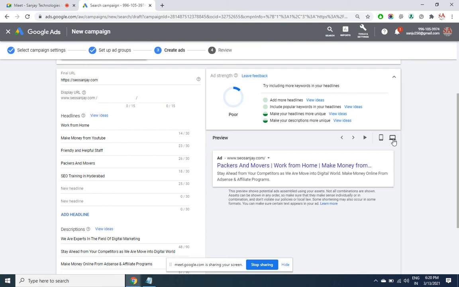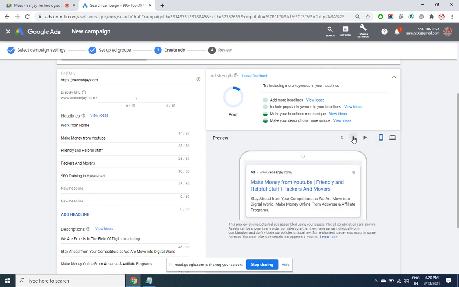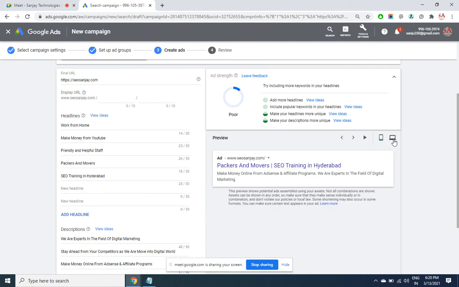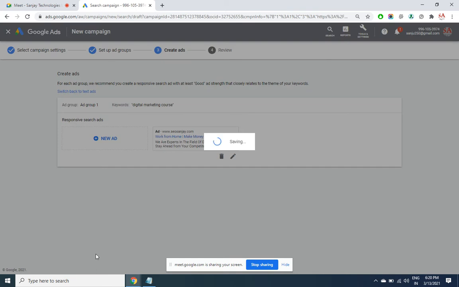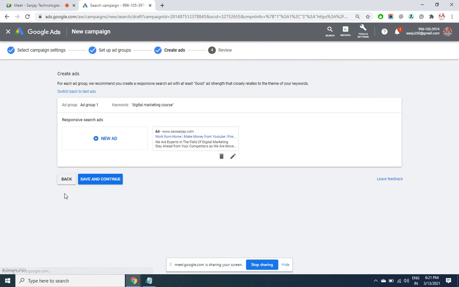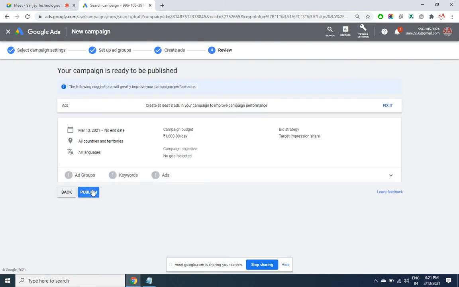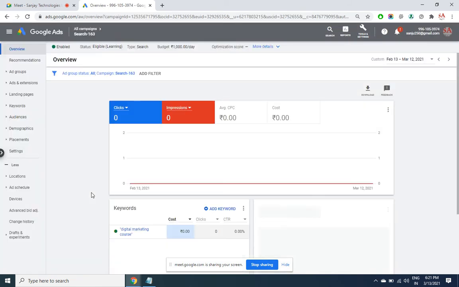Was it not showing? Okay. This is for mobile. This is for laptop. Multiple ads you can create. Once all the ads are created, click on save and continue, publish. After you have recharged the account, the ads will run.